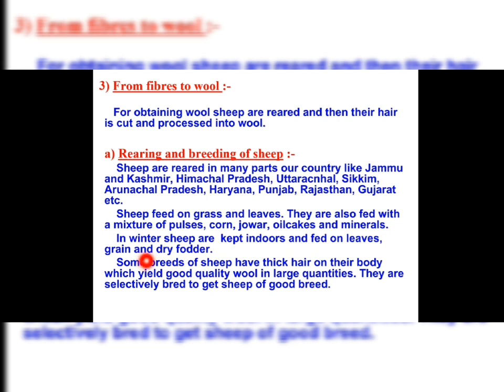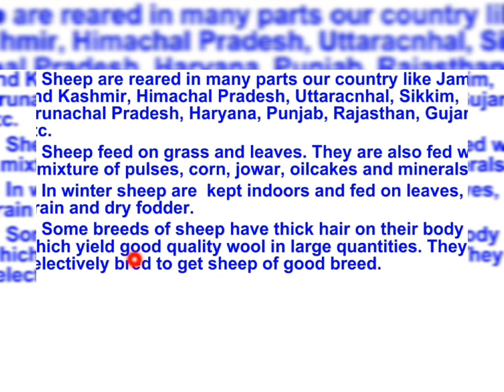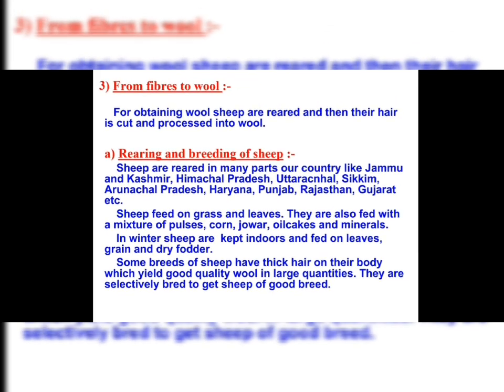grains and dry fodder. Some breeds of sheep have thick hair on their body which yield good quality wool in large quantities, and they are selectively bred to get sheep of good breed. Now here, selective breeding means what? Means selection. Here you can understand one concept, that is, what selective breeding means and why it is done.